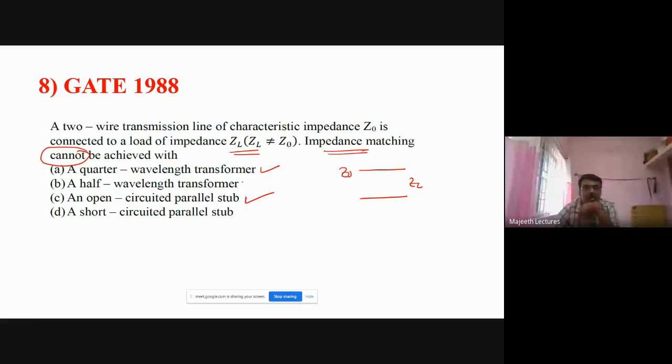Stub matching is used for achieving impedance matching. Short circuit parallel stub can be used for impedance matching. So a half wavelength transformer cannot be used to achieve impedance matching. So this is the correct answer. These three are impedance matching devices.